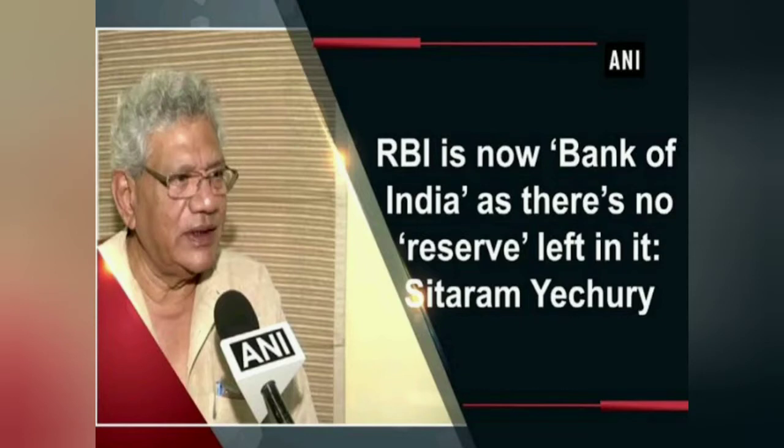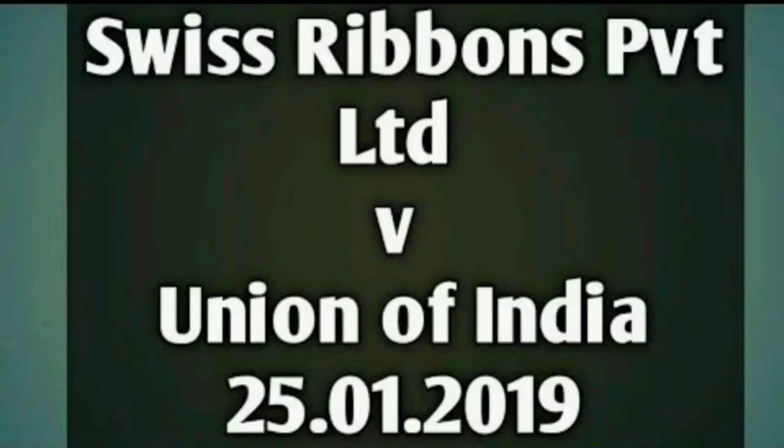Then we come to Sitaram Yechury versus Union of India, 2019. This case is famously known as the Jammu and Kashmir habeas corpus case, and here the Supreme Court allowed the petitioner to visit the detainee. This is about how they wanted to meet the leader of the party during detention, and yes, the Supreme Court allowed them, but also asked them not to carry out any other political activities during that tenure. So just make sure to use it over the criminal part.